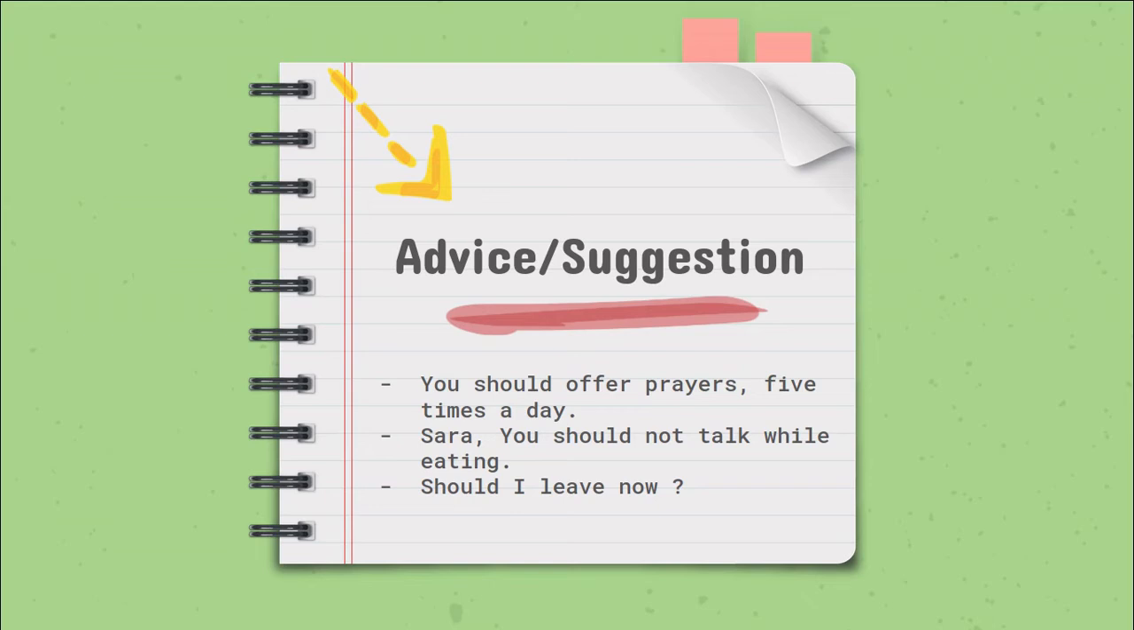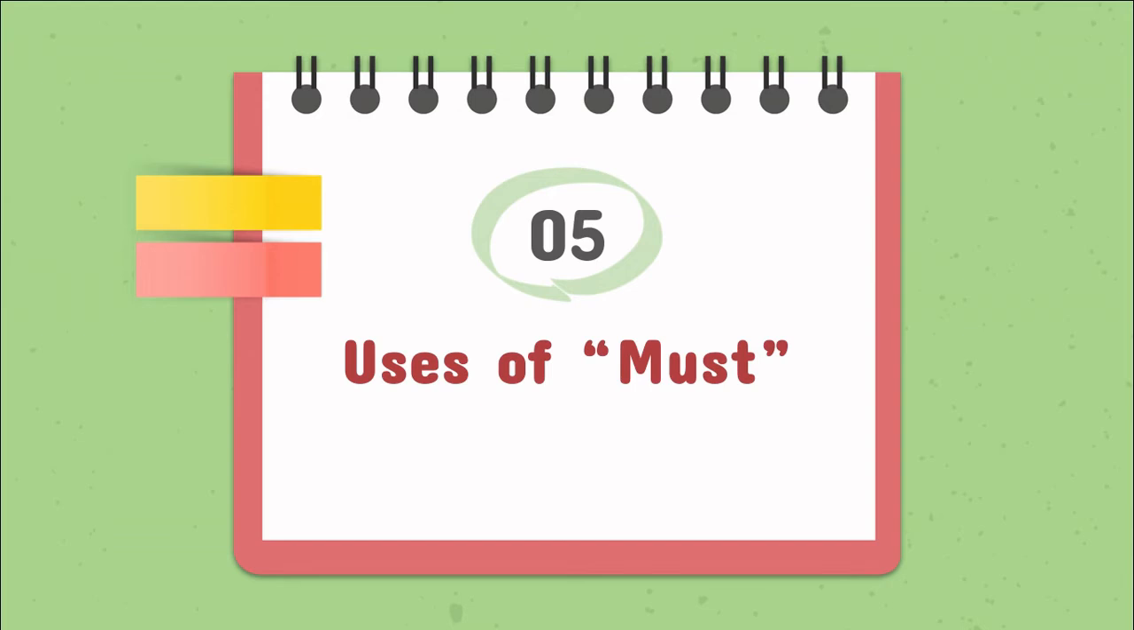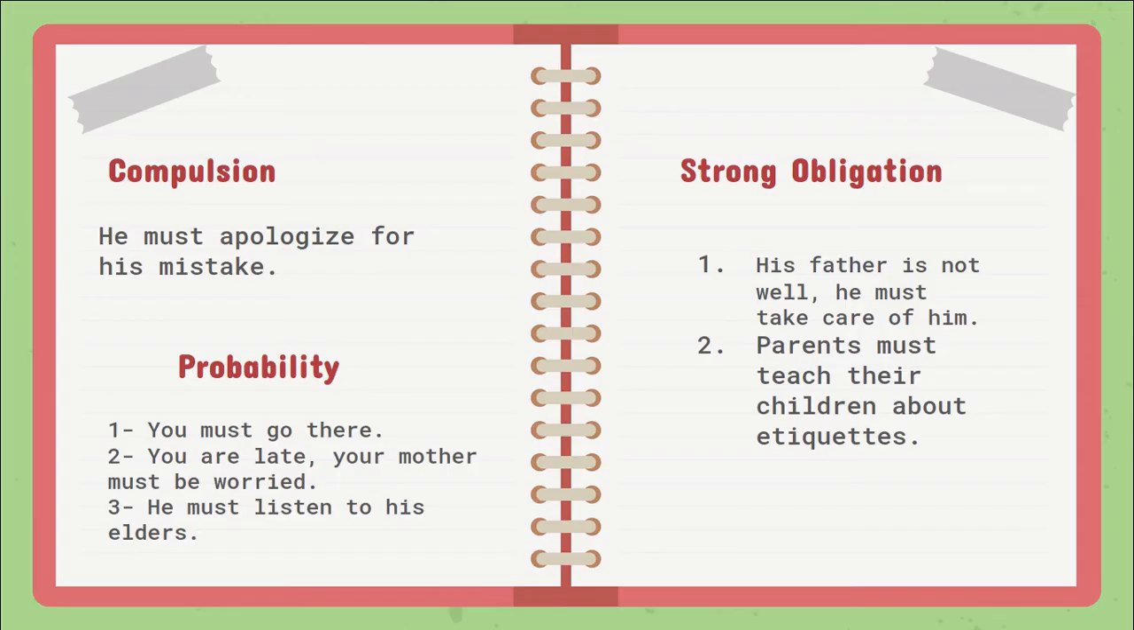Come to the next modal verb, must. Let's see the use of must. Must is used for compulsion. It means you are obliged to do the task at any cost. Take this sentence. He must apologize for his mistake. And we can also say you must admit your fault. He must give up his ego, etc.